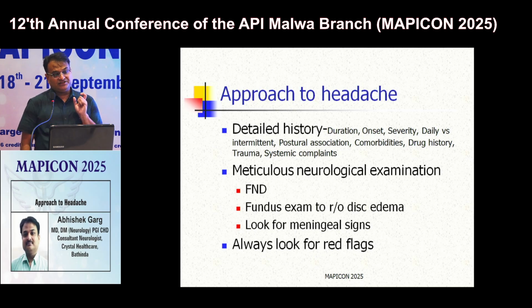So history should include all these features, and after taking proper history, there should be meticulous neurological examination to find out any focal neurological deficit, any motor weakness or sensory deficit. You should do fundus examination to look for disc edema, and lastly look for meningeal signs. If in history and examination the patient is having any red flag symptom or sign, you should always go for further investigation to rule out secondary headaches.